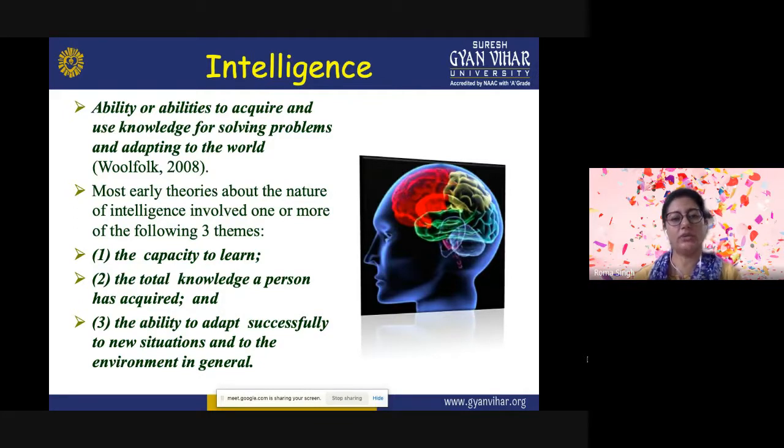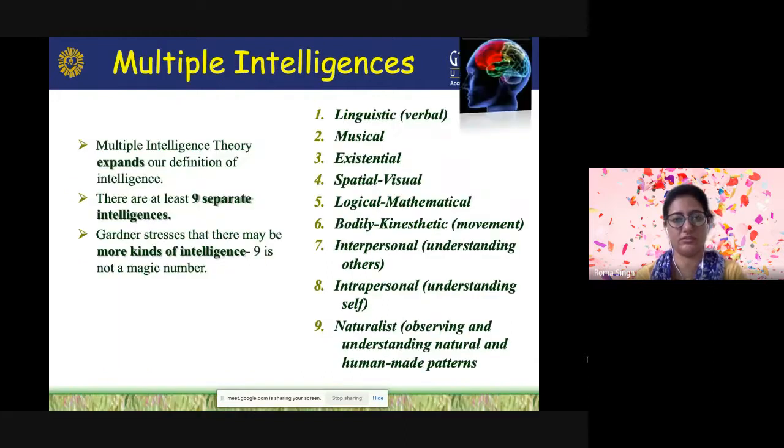Most early theories about the nature of intelligence involved one or more of the following three themes: the capacity to learn, the total knowledge of a person which he has acquired, or the ability to adapt themselves successfully to new situations and to the environment in general. So we can say that intelligence is related to various concepts. It is not only related to a general ability concept, but there can be more than one intelligence also.